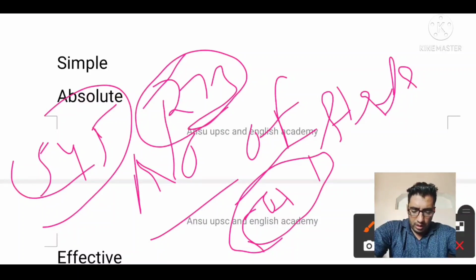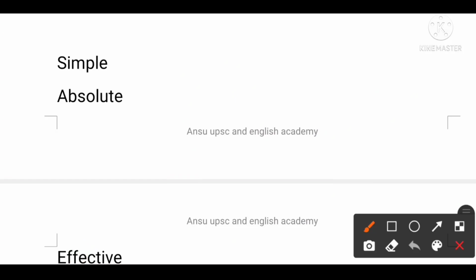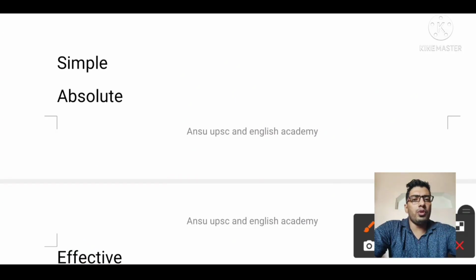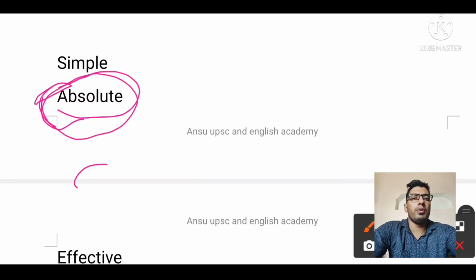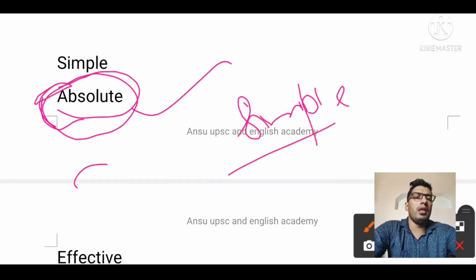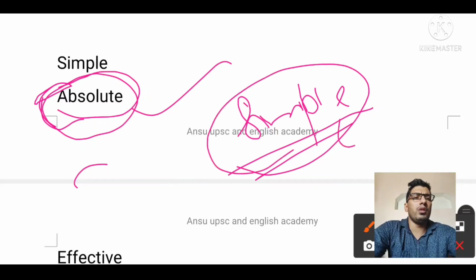Absolute majority is required if they want to form a government. After the election, absolute majority is required, but after that whether the government will survive or not totally depends upon the simple majority. If any opposition party is bringing a no confidence motion against you, then if you are having a simple majority, you can remain the ruling party.